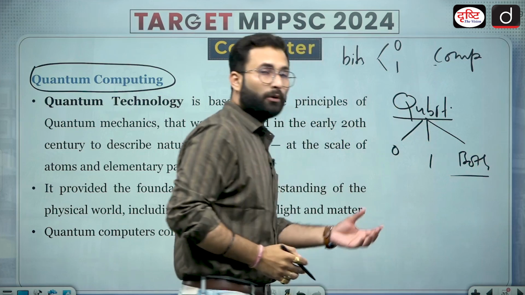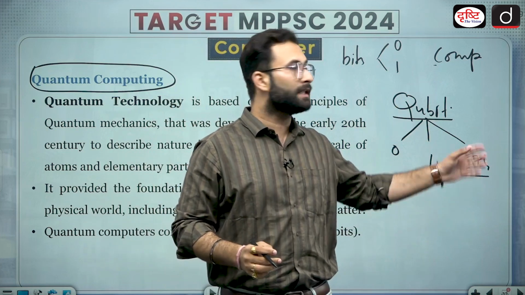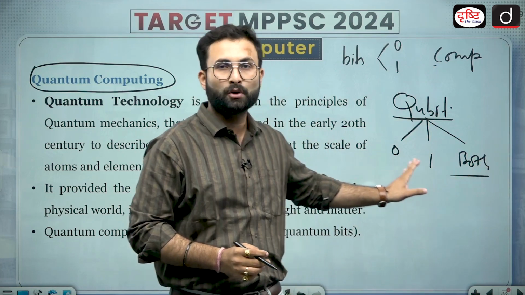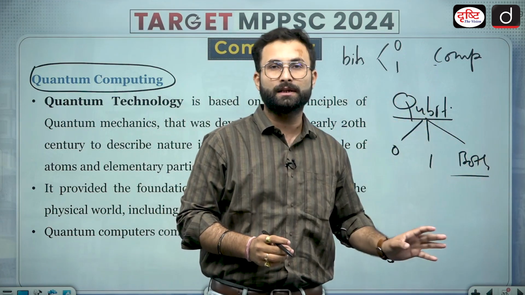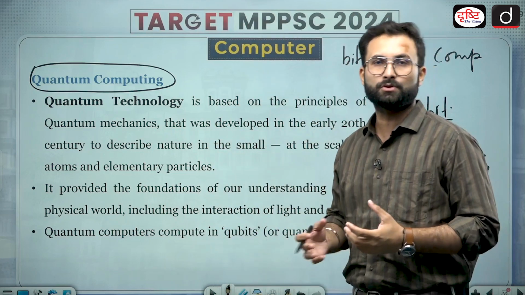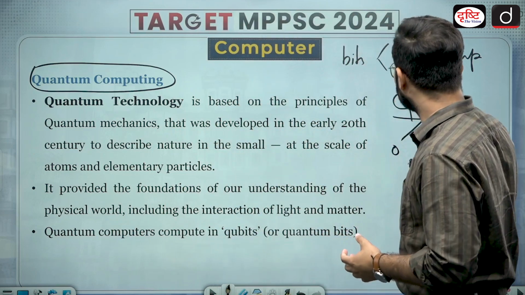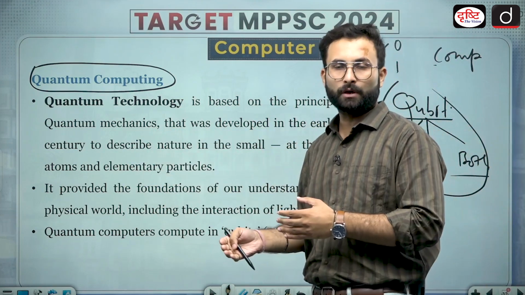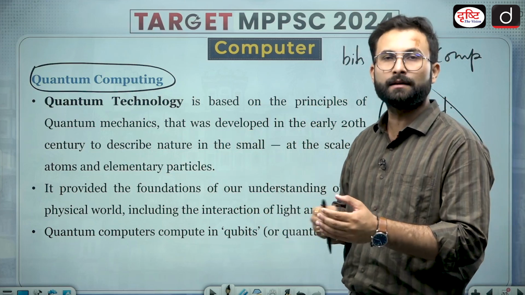Since it can be 0, 1 and both, there are various possibilities which open up, and because of these possibilities the computing capacity can be increased. So they are using this idea of quantum mechanics in computing. That is why it is quantum computing, and this is very fast.